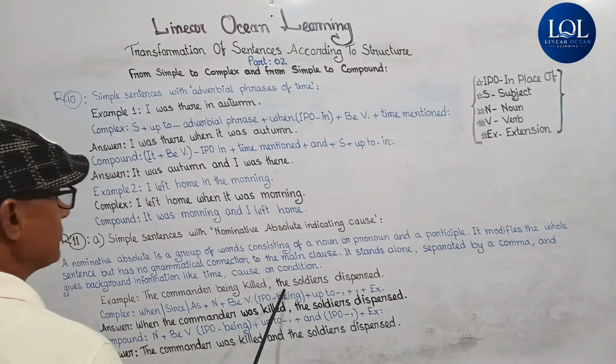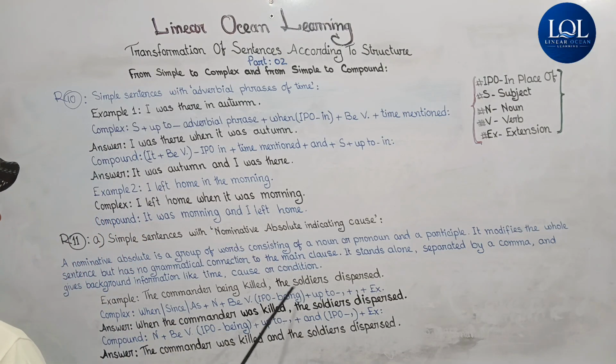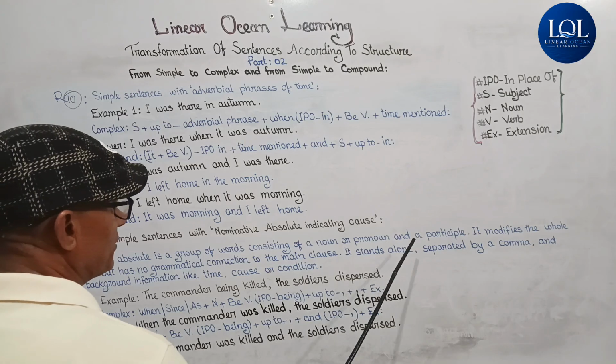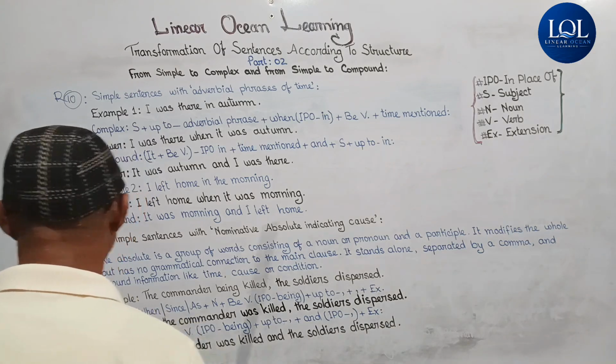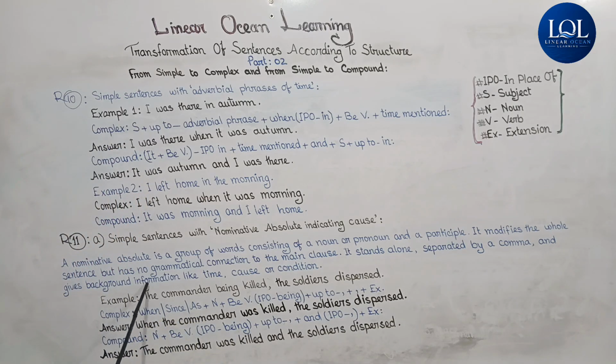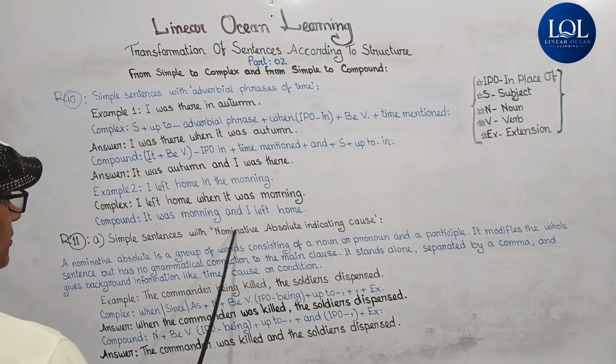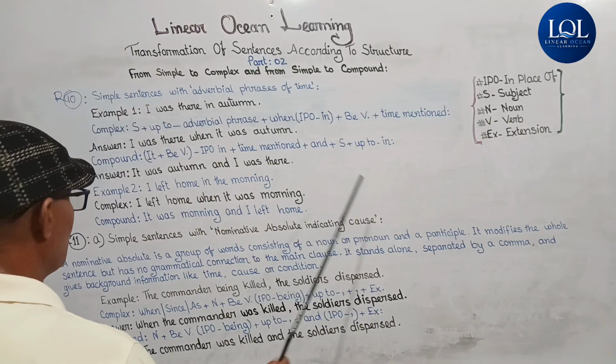The main clause "the soldiers dispersed" is separated by a comma and the nominative absolute gives background information like time, cause, or condition. Here, "the commander being killed" is giving background information, and it is about cause. That is what is meant by nominative absolute indicating cause.